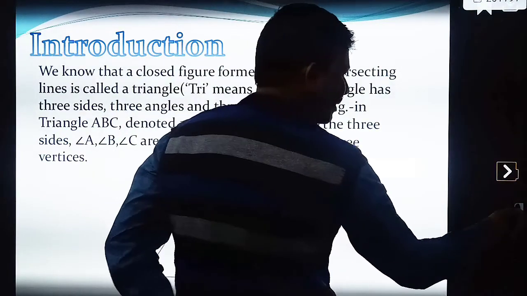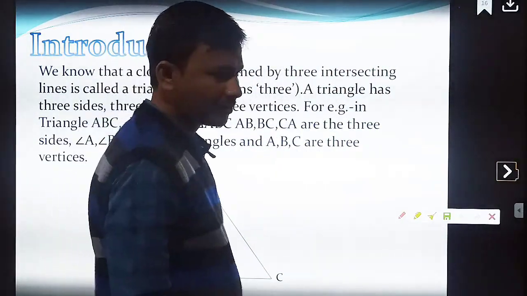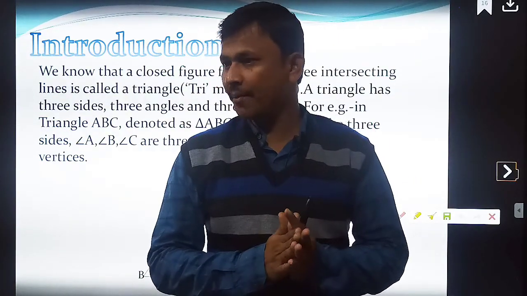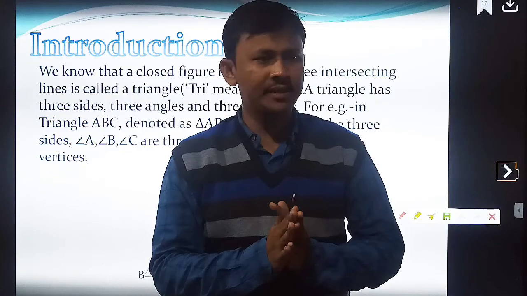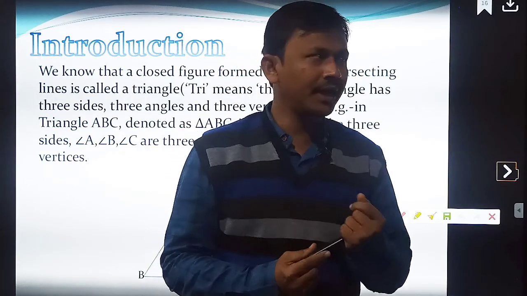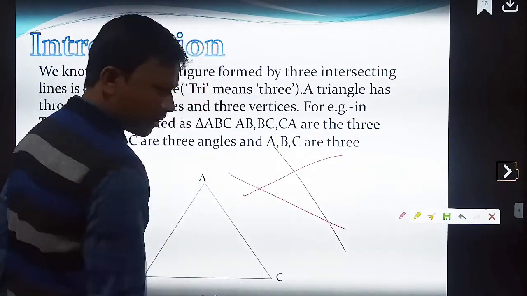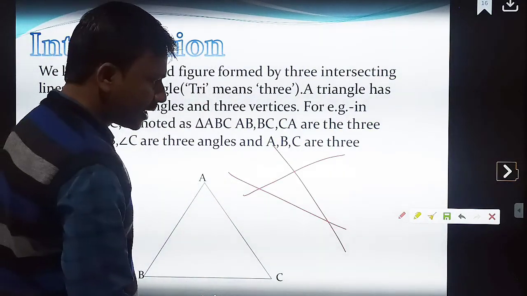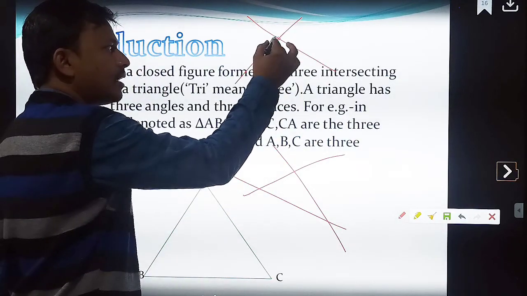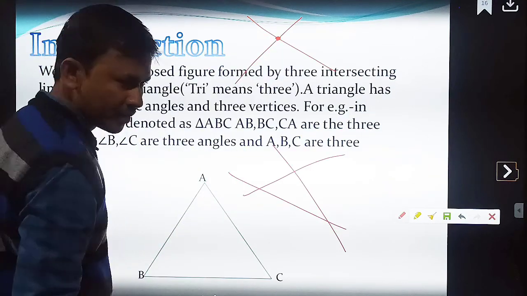What is a triangle? It is a closed geometrical figure, correct? It is a closed geometrical figure which is formed by 3 intersecting lines. Number 1, number 2, number 3. If you intersect 2 lines, you will get what? Nothing. You will get a single solution point. Correct? Unique solution point.